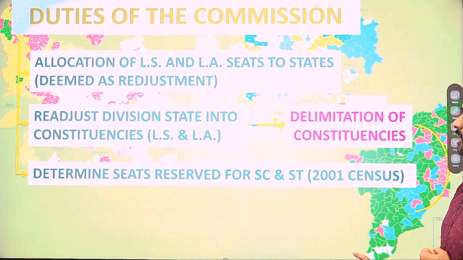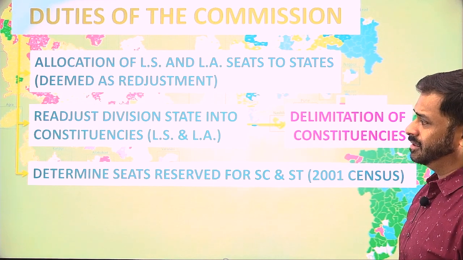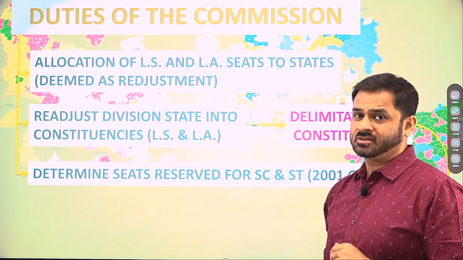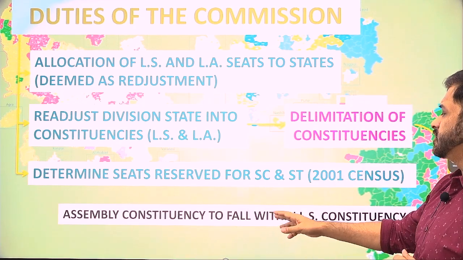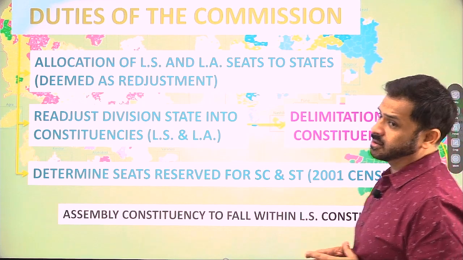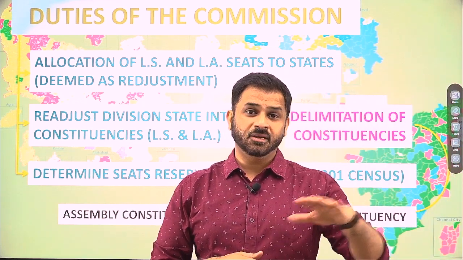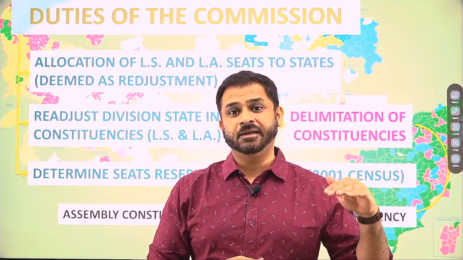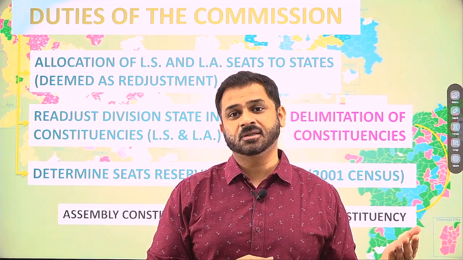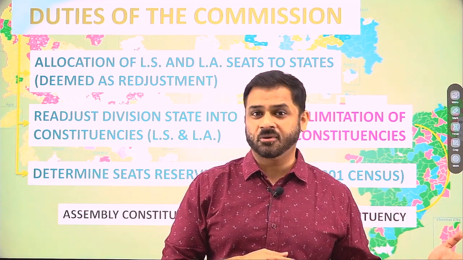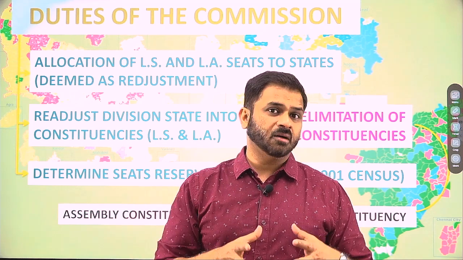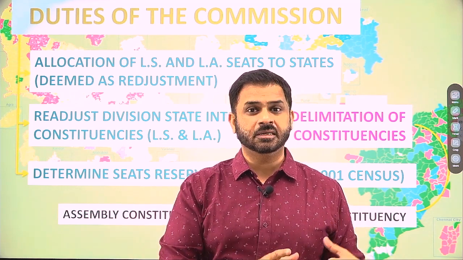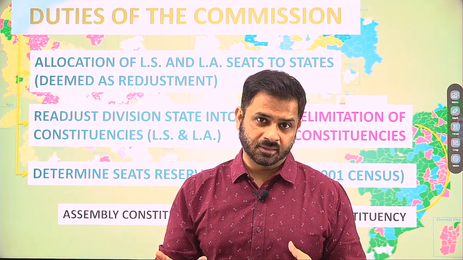Then one more thing is that while the delimitation of constituencies will happen, one thing has to be taken into consideration, and that is the assembly constituencies should fall within the Lok Sabha constituencies. Say there are 80 constituencies of Lok Sabha in UP, and then 400 odd constituencies for legislative assembly. So we should confirm the boundaries of the legislative assembly and the Lok Sabha constituency.